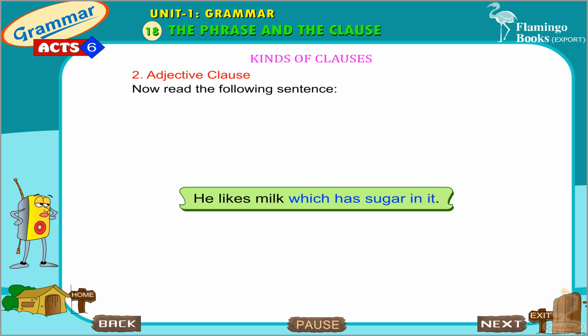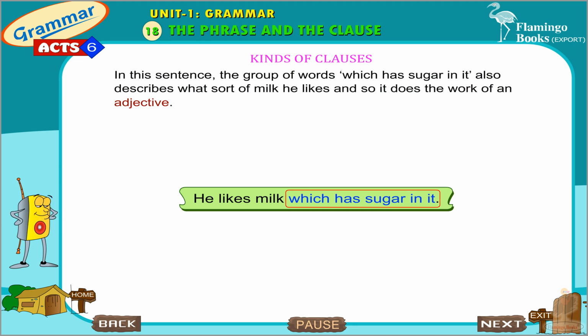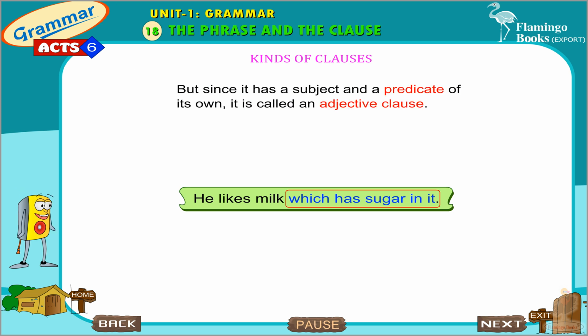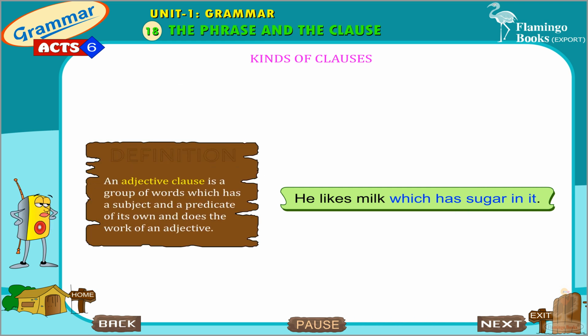Adjective clause. Now read the following sentence. He likes milk which has sugar in it. In this sentence, the group of words which has sugar in it also describes what sort of milk he likes, and so it does the work of an adjective. But since it has a subject and a predicate of its own, it is called an adjective clause. An adjective clause is a group of words which has a subject and a predicate of its own and does the work of an adjective.